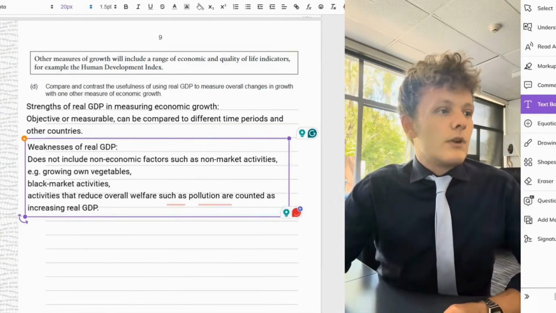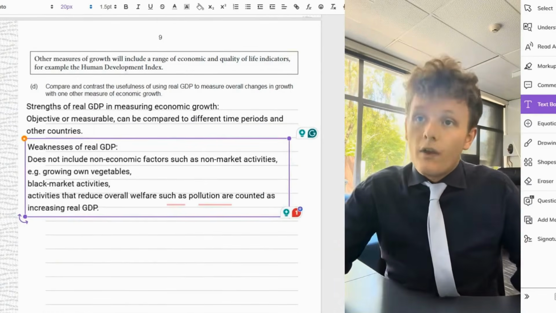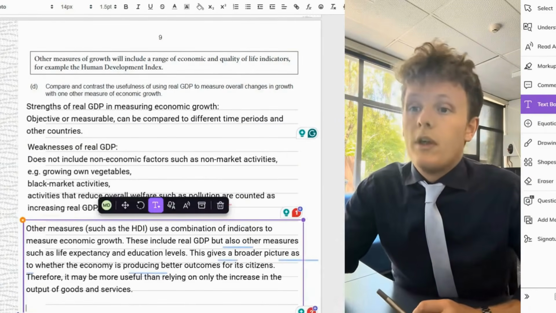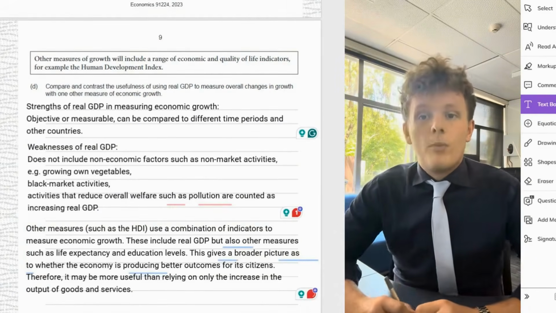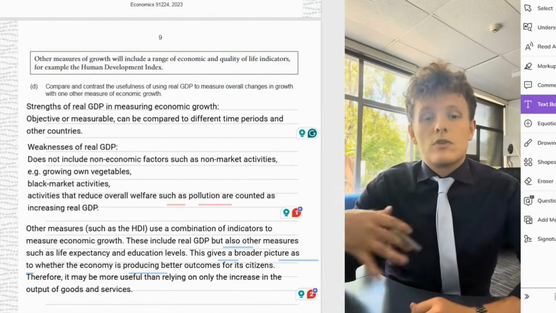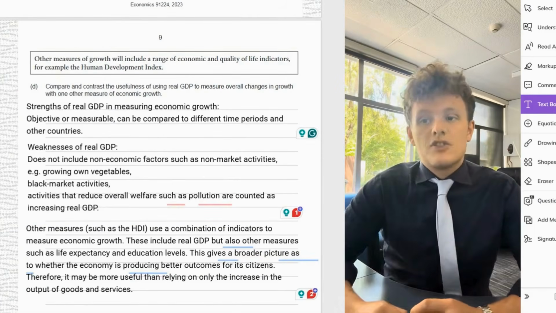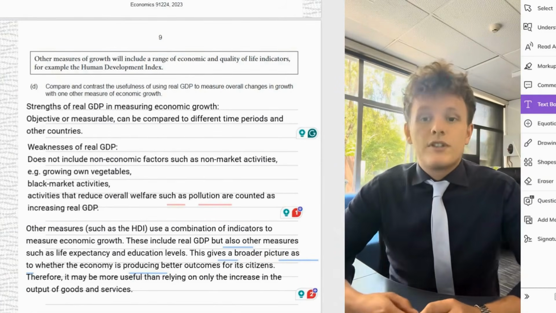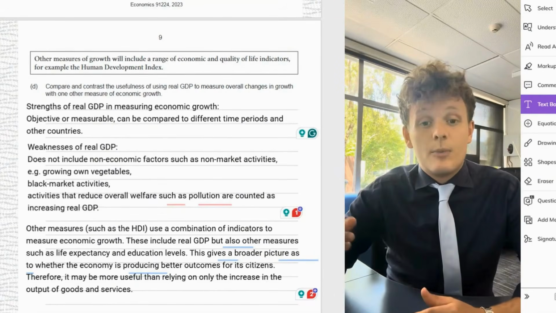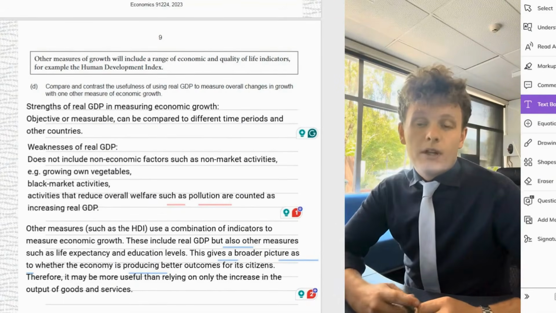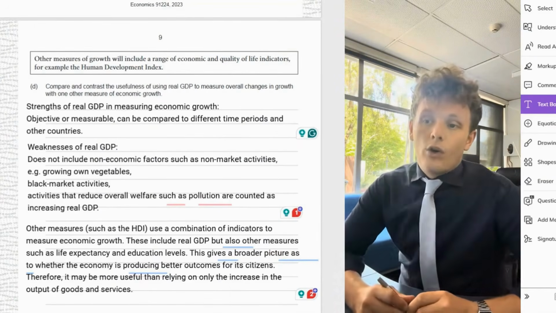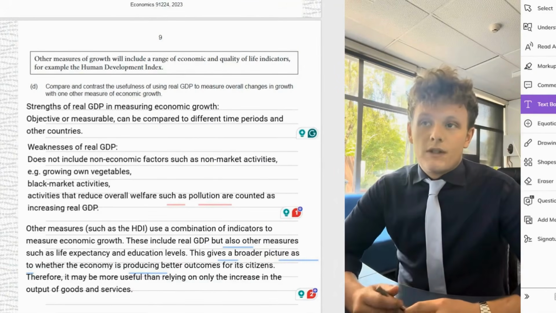And then we have to compare it to another one. So on the other hand, measures such as HDI, the Living Standards Framework or net social welfare use a combination of indicators to measure economic growth. These include real GDP, but also lots of other measures such as life expectancy and education levels. It gives a broader picture as to whether the economy is producing better outcomes for its citizens. Another good example is that inequality can be measured in another measure of economic growth. Therefore, it may be more useful than relying only on increases in the output of goods and services.